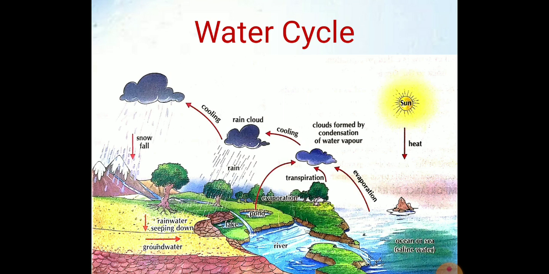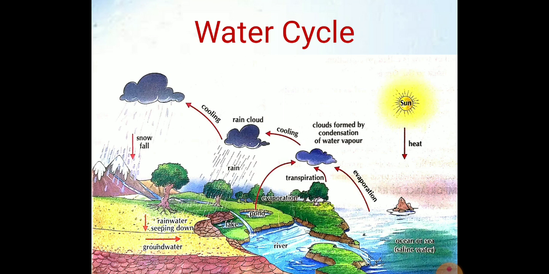So first of all, we must understand what the water cycle is. The continuous movement of water from the earth's surface and water bodies as water vapor to the atmosphere, and from the atmosphere back to the earth's surface as rain, hail or snow is called the water cycle.